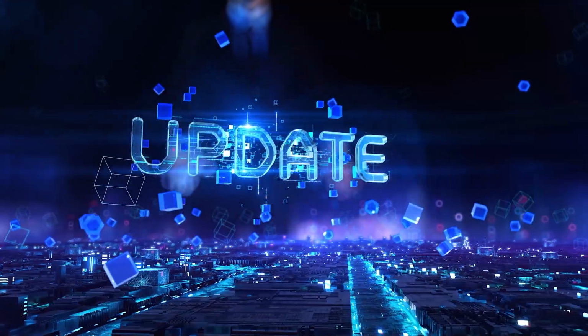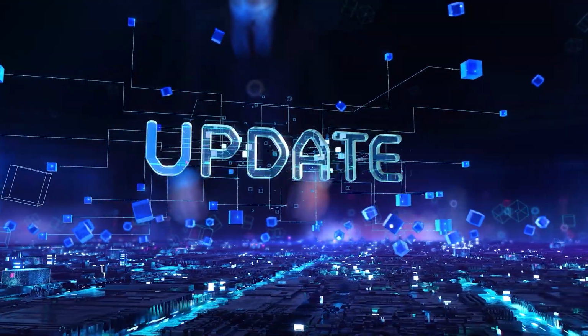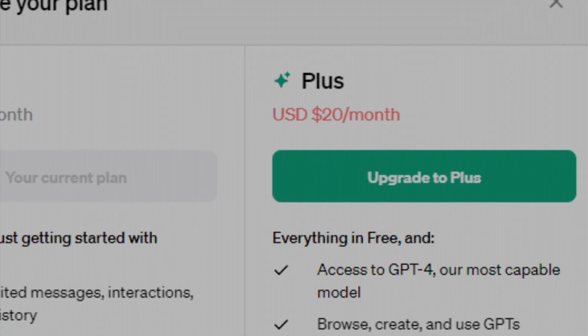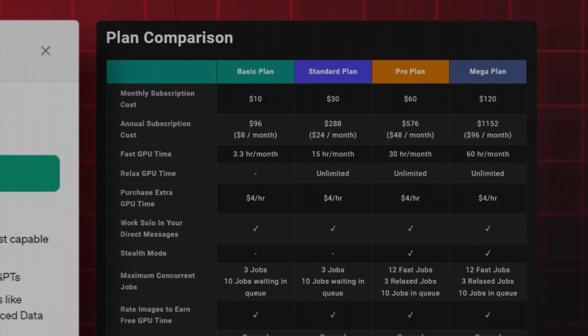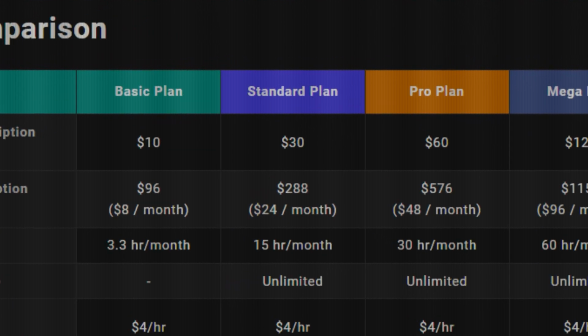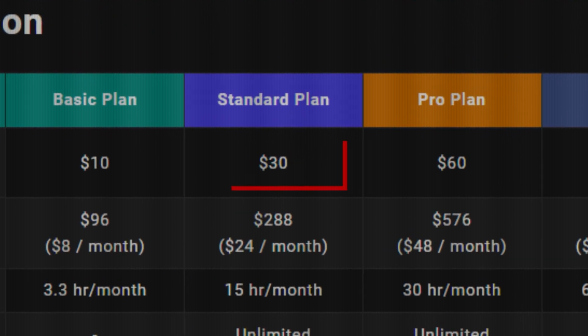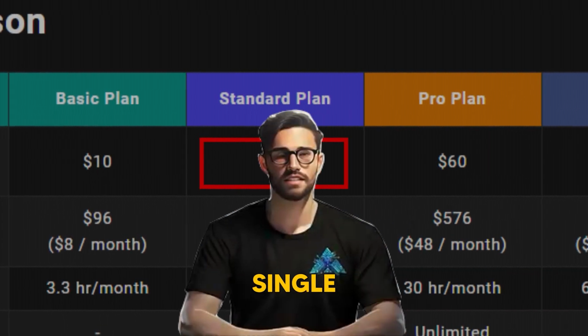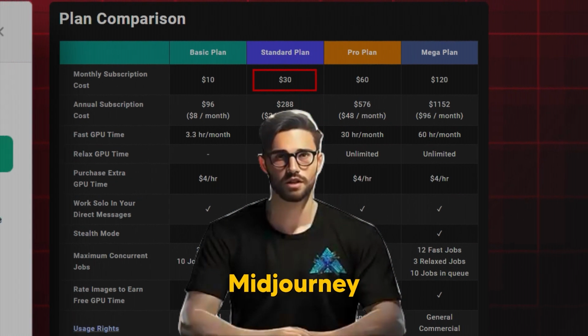But even after all those feature enhancements, the most shocking thing about this update is the price. Now, if you've used Midjourney before, then you already know there's a monthly upfront cost, with most people usually requiring the $30 mid-tier plan to meet their needs. This is the single biggest pain point for most Midjourney users.